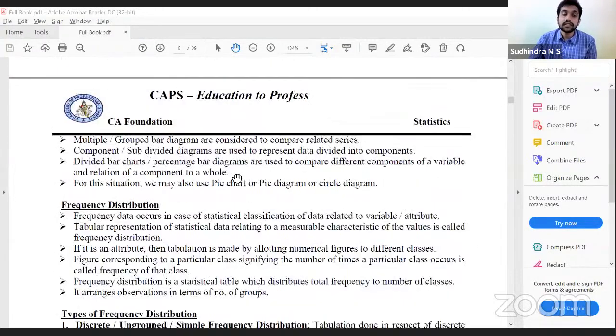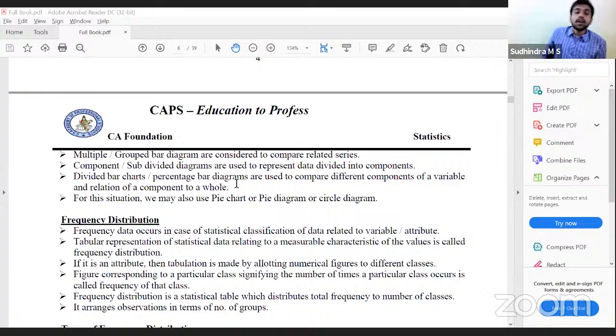Next is frequency distribution, the next part of the chapter. What is frequency distribution? Distribution of frequency data. Frequency data represents the number of times a particular variable, a particular characteristic, is repeating. Frequency is the number of times it is repeating.